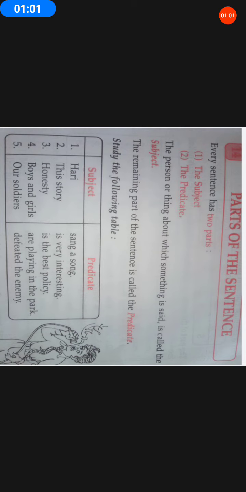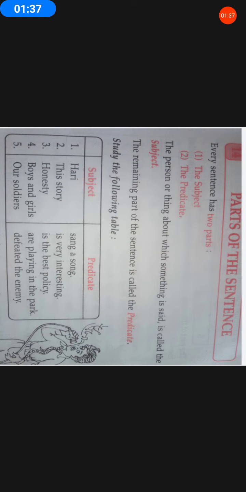When I say parts of a sentence, there are mainly two parts named the subject and the predicate. Now we came to know which are the main parts. Let us know what the subject means. The person or thing about which something is said is called the subject. Let me repeat once again. The person or thing about which something is said is called the subject of a sentence.